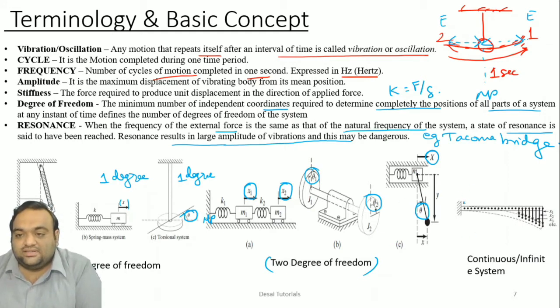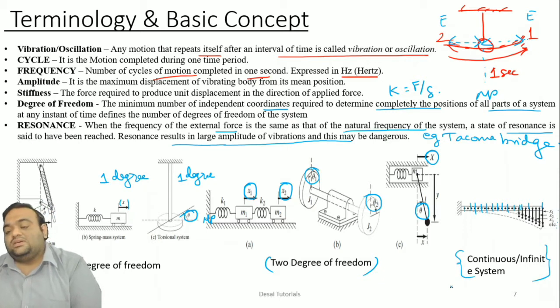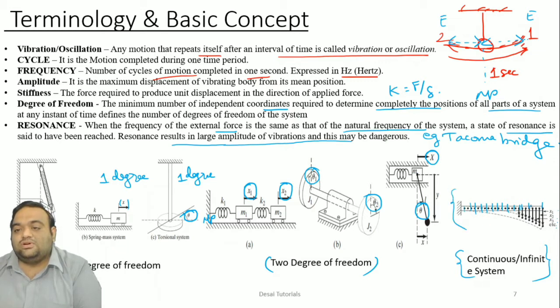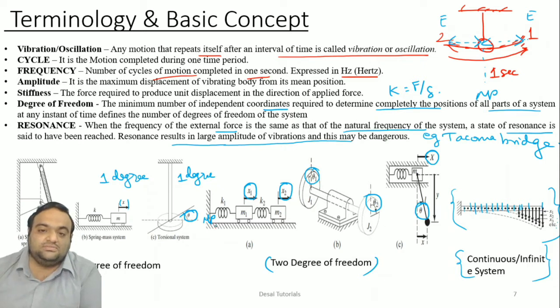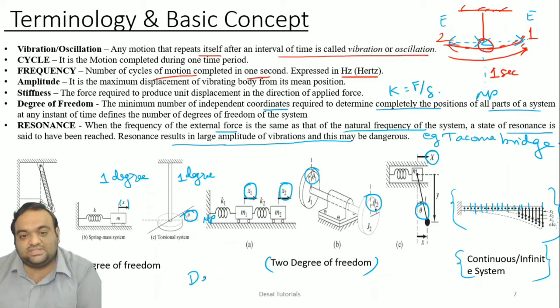Lastly, continuous system. As I have said, if you want to calculate the system, you have to convert it into n number of degrees of freedom. As you can see here, x1, x2, x3, x4, x5, etc. up to the deflection, and then you can solve this system with the help of numerical methods, like the ones we have studied in mathematics, the Newton-Raphson method and the Runge-Kutta method. With the help of these, we will be able to solve for the approximate value of this system. So these are continuous systems, and the 1 or 2 degree systems that we have seen are nothing but discrete systems.